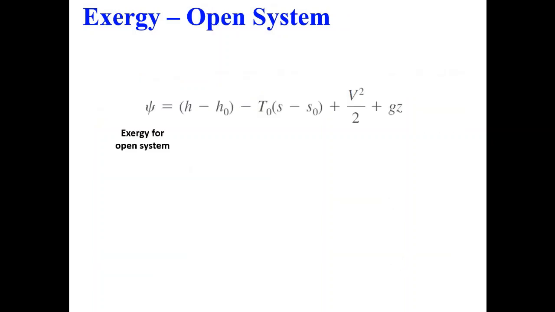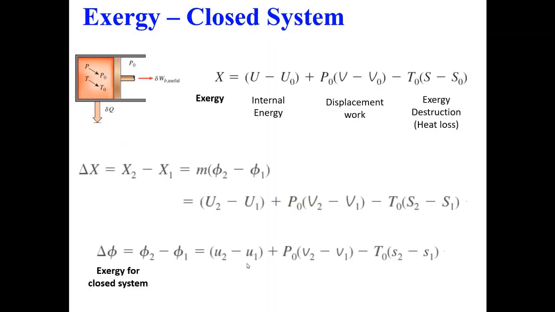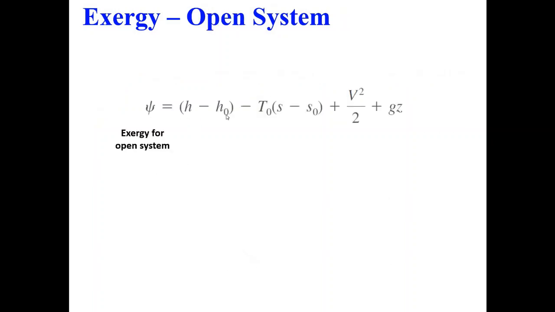Now let us look at an open system. So this is the symbol for intensive exergy for open system. What is the change here? We also need to consider flow work. It is similar to what we discussed in the previous slide. Now, instead of U, we need to consider H, which will consider your flow work. T0 delta S was there, similar to the last slide for closed system.